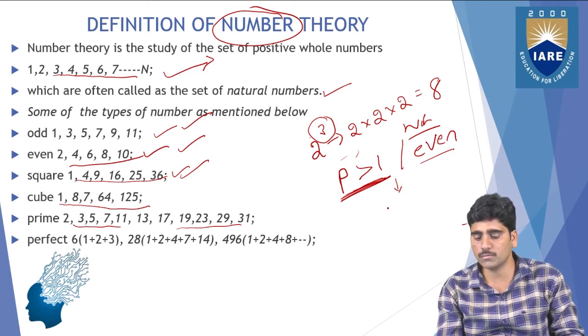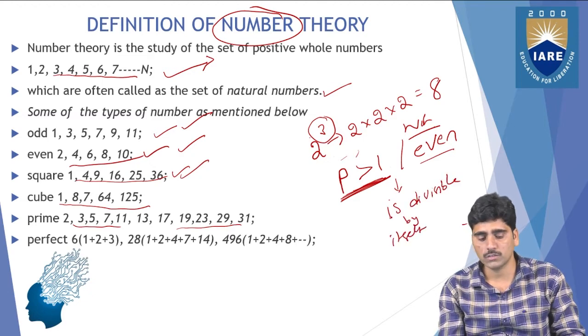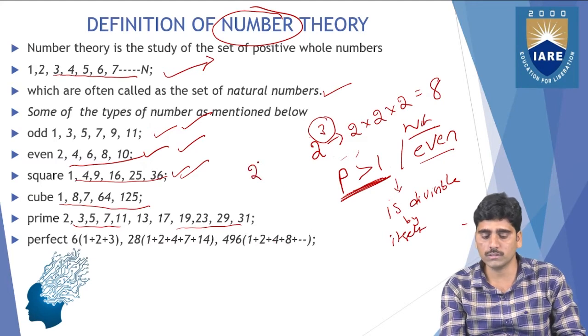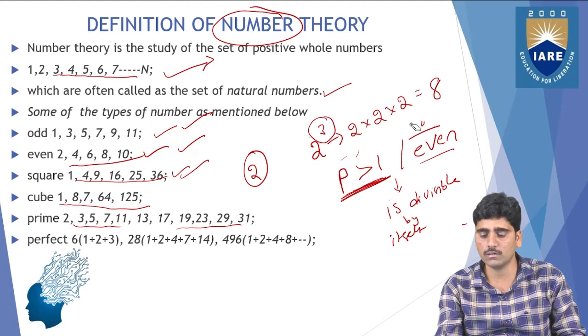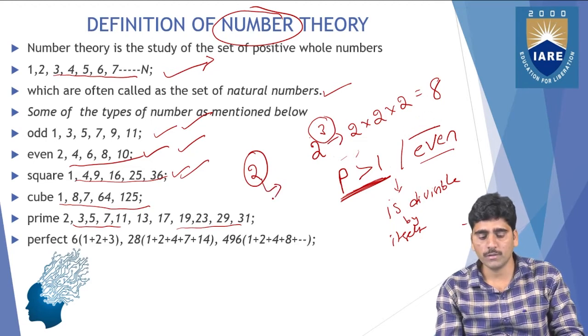Suppose you take 2. It is the only even prime number, and apart from this, all the remaining primes are not even numbers. So 2 is an even number, and it is also a prime number, because a prime number is greater than 1.